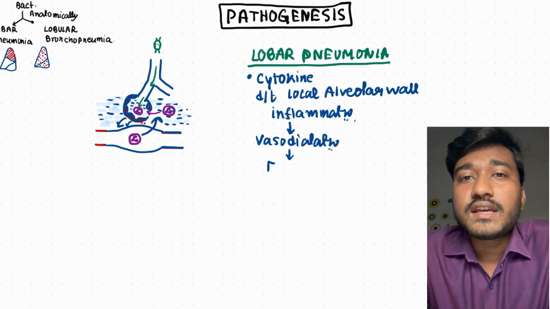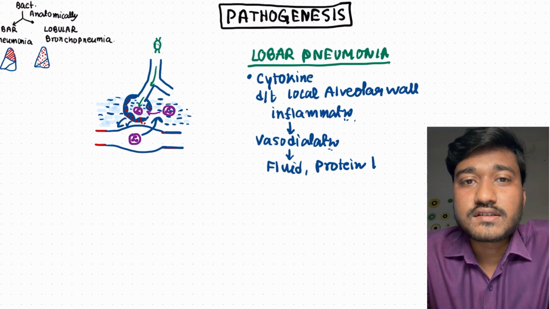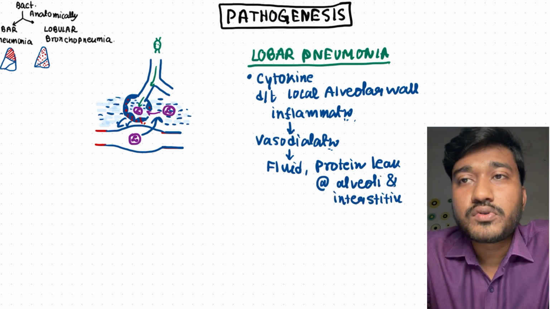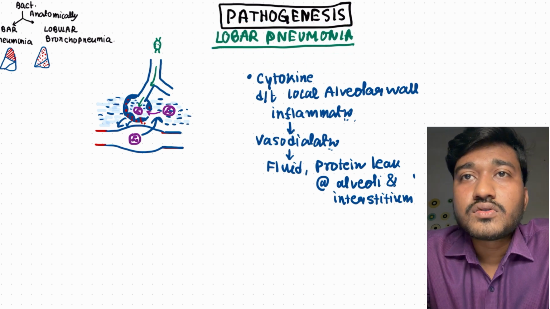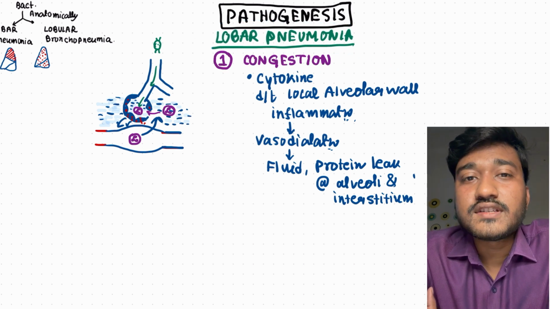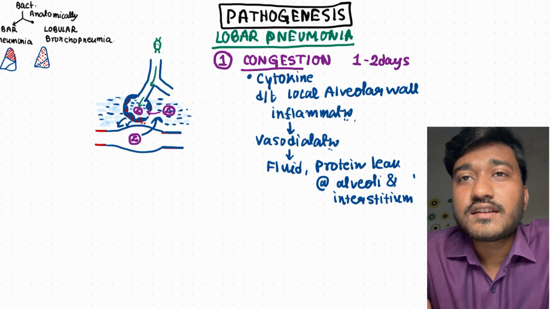This is how the inflammation actually starts after the bacteria invades. There is fluid, there is protein leak within the alveolar interstitium, as well as neutrophils, and of course you have the bacteria always present from early stage. So this first step of inflammation is called congestion. You can really understand that there is fluid, there is protein, there are cells.